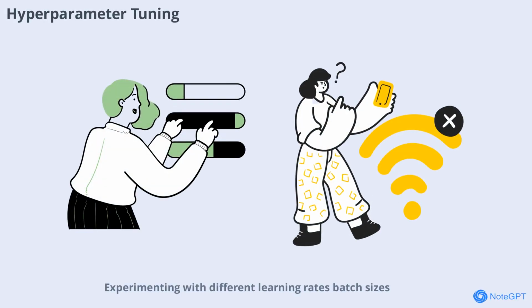Experimenting with different learning rates, batch sizes, and training epochs is essential for optimizing performance. Trying values like 0.001 or 0.0001 for the learning rate and varying batch sizes can help find the best configuration. Early stopping can also prevent overfitting by halting training when validation performance stops improving.